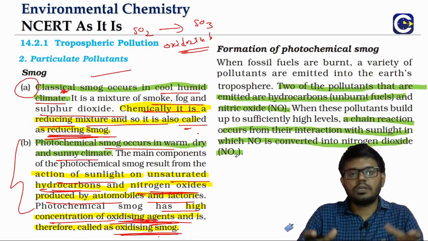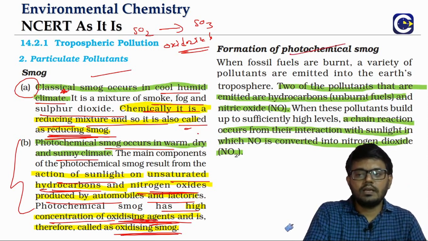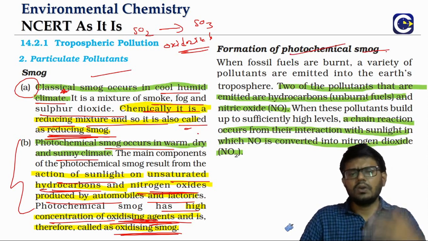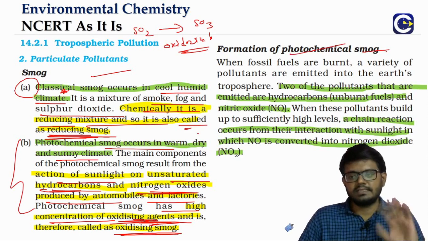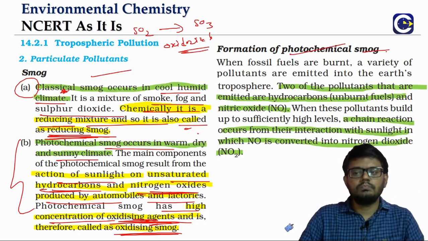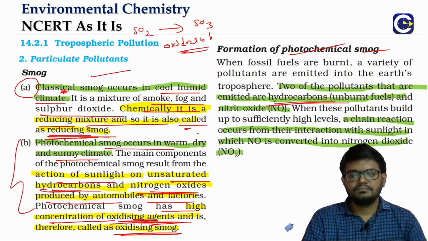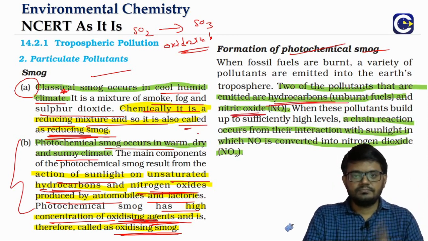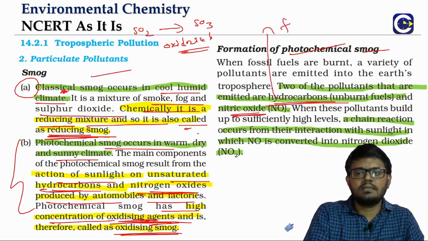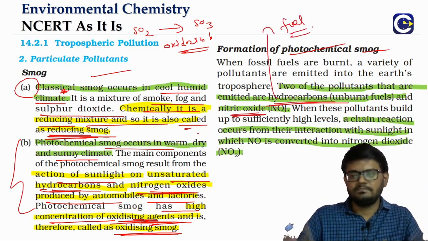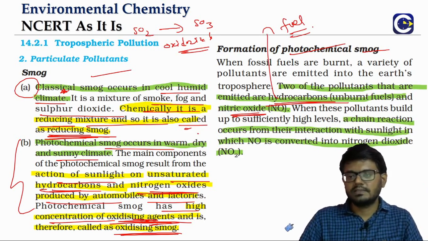Now how does the photochemical smog get formed? If you look at the vehicular emissions, there are a lot of types of substances that can be emitted, including carbon dioxide, etc. But the two emissions that we will focus on here are the unburnt hydrocarbon particles and nitric oxide, NO. Hydrocarbons are basically the unburnt fuel particles, whether it is methane or any of these unburnt fuel particles.